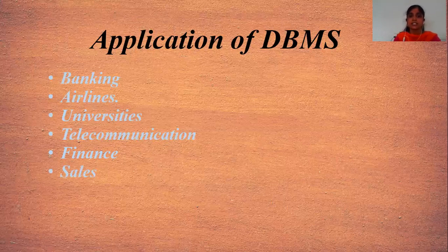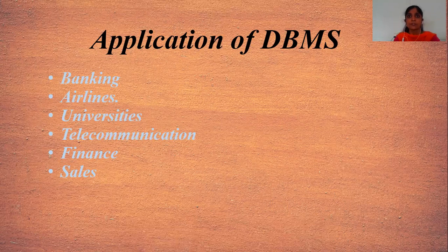In sales, DBMS is used for storing customer, product and sales information and other different types of information, just like stock information. That means how many products are in stock or how many products one wants to buy from other sellers. The next one is manufacturing. In the manufacturing area, DBMS is used for the management of supply chain and for tracking production of items.